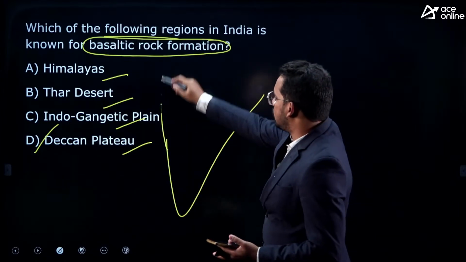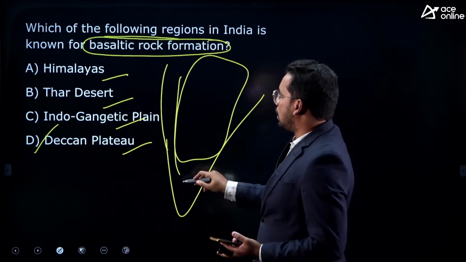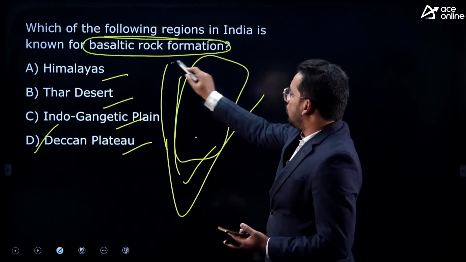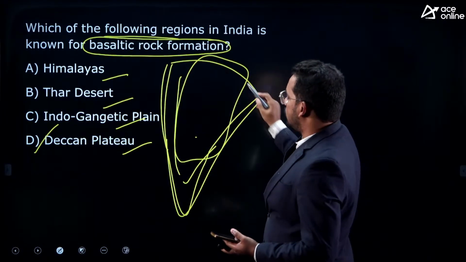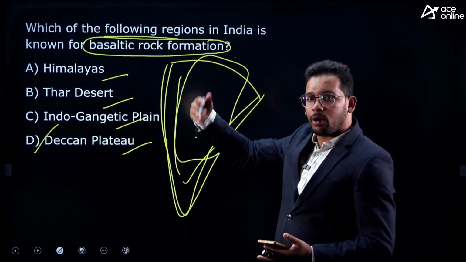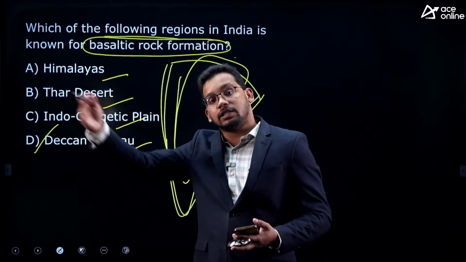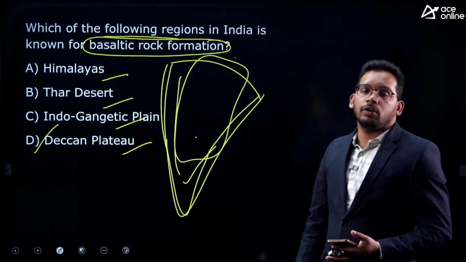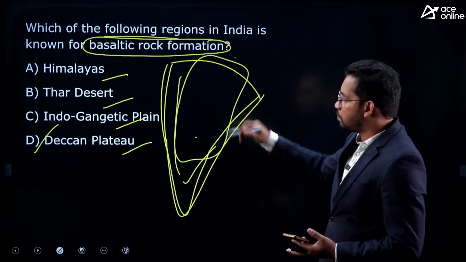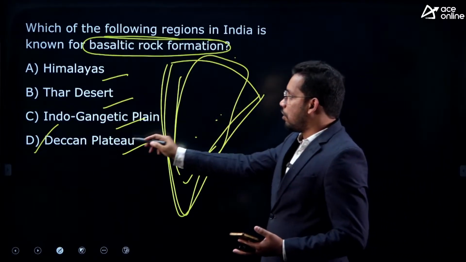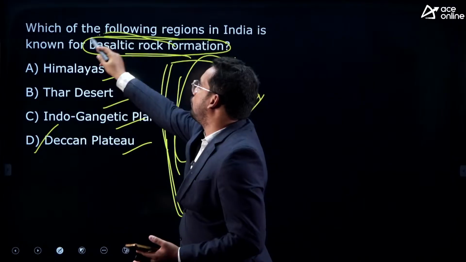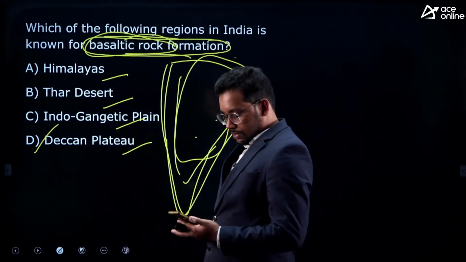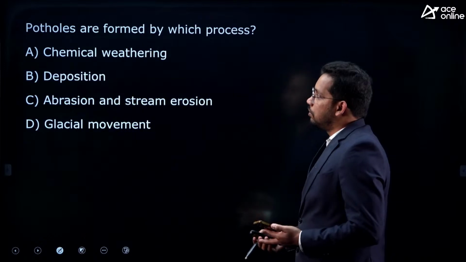Deccan Plateau is the region between Narmada and then up to Kaveri, right? This region was part of Gondwana. The Gangetic Plain and the Himalayas were formed after India hit the Eurasian plate. These regions existed even before the formation of the Himalayas and were also part of Gondwana. Deccan Plateau was formed because of volcanic origin, filled with basaltic rocks. So the answer is Deccan Plateau, correct. A lot of people have answered, very good.